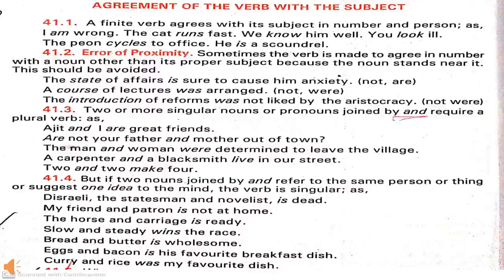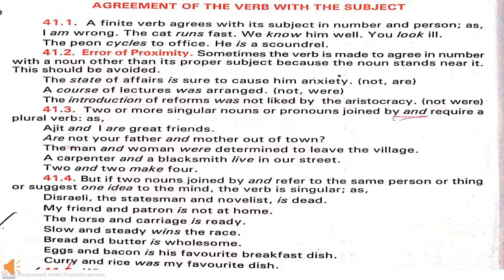But if there are two nouns which are joined by and, but they point out the same person or thing, or they suggest any single idea, then the verb is singular. Means to say, then we need to use a singular verb.